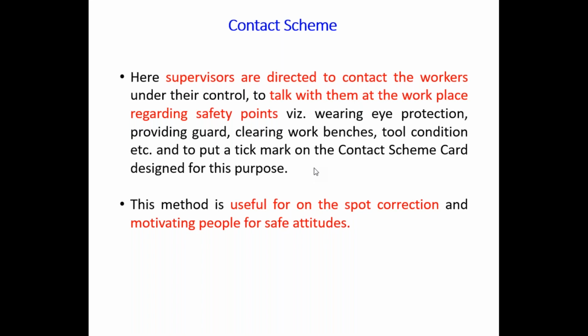Whatever it may be, that should be written on the contact scheme card, and with the help of that we can reduce the hazard, we can reduce the chances of accidents.